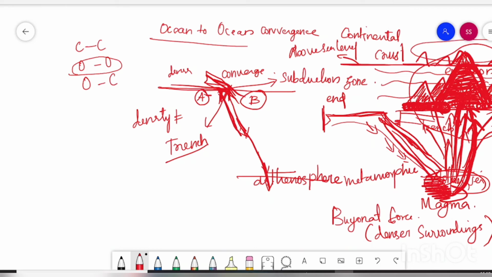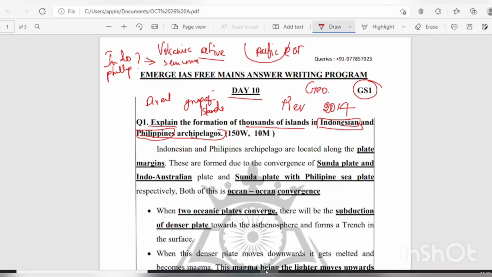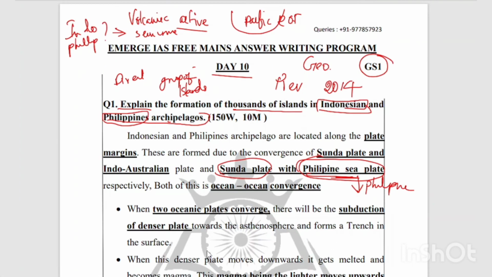And the subduction zone of the Philippine plate, when we come to the Philippine archipelago, the Sunda plate and the Philippine Sea plate are the two oceanic plates that converge. And when we come to the Indonesian archipelago, there are two oceanic plates, the same Sunda plate with the Indo-Australian plate. This is how the archipelagos of Indonesia and the Philippines were formed.